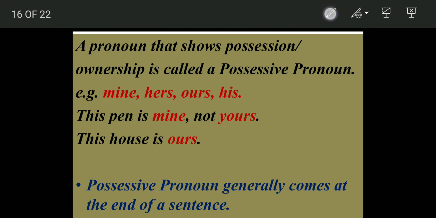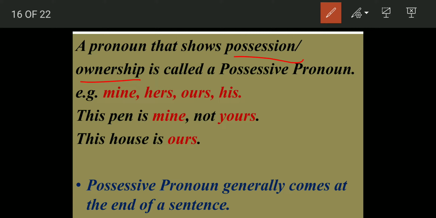That is possession. So the pronoun that shows possession or ownership, that something belongs to this particular person, that pronoun which is showing ownership is known as possessive pronoun. For example, mine, hers, ours, his. So these are the terms that show ownership, that this particular thing belongs to this person or this human being.